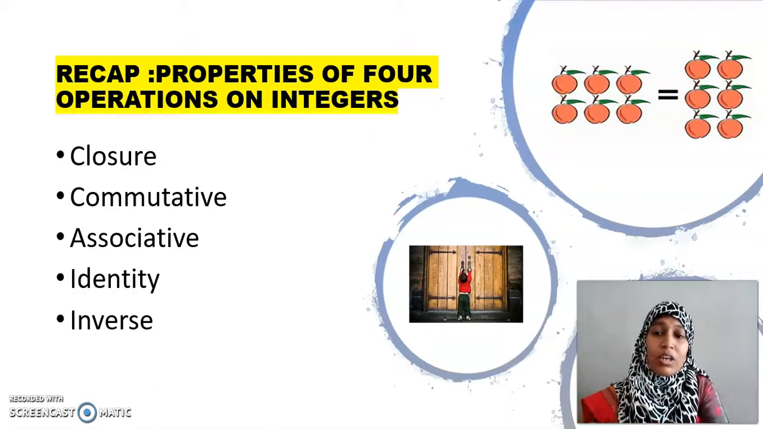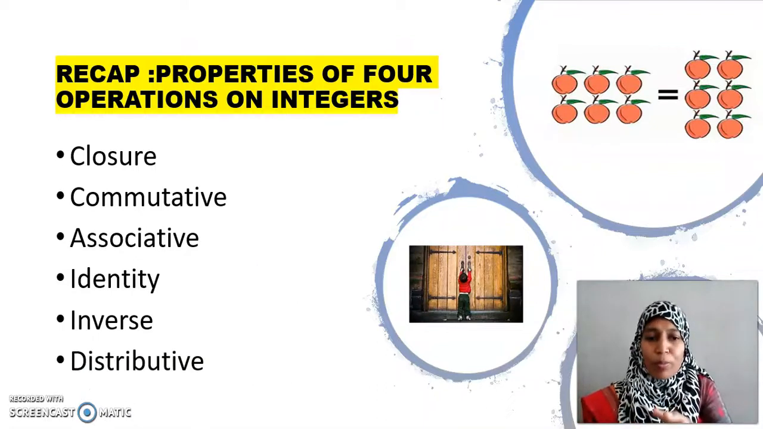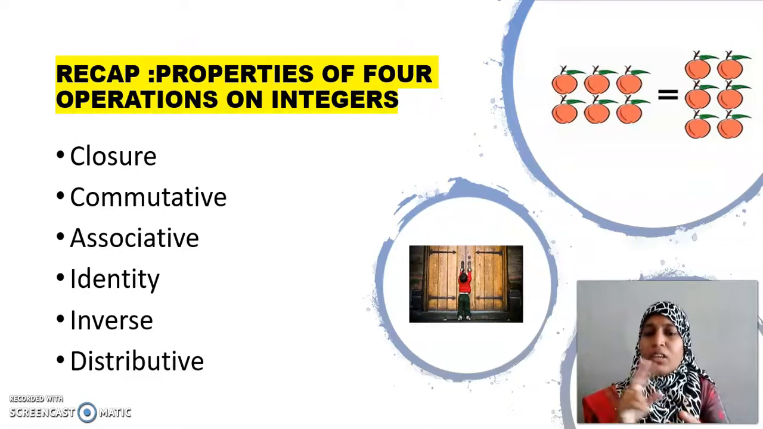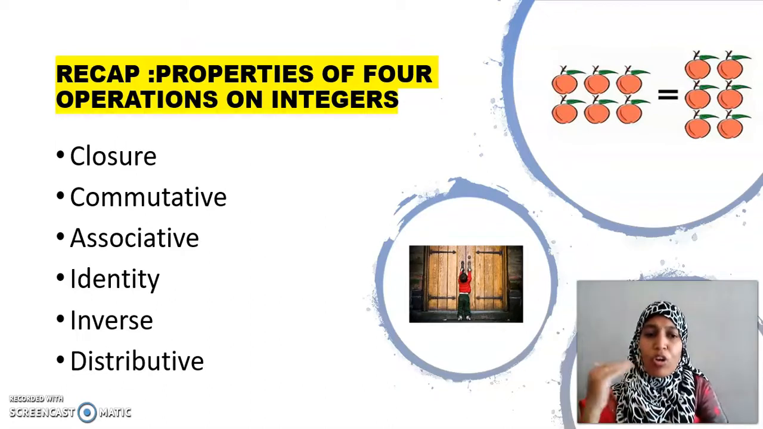At last we learned about a special property, distributive property. Only in this property you will have 2 operations together. One option is multiplication over addition, multiplication over subtraction. Otherwise, division over addition, division over subtraction. But distributive property will not hold true for division. It is true only for multiplication. Hope you could recall all these things.